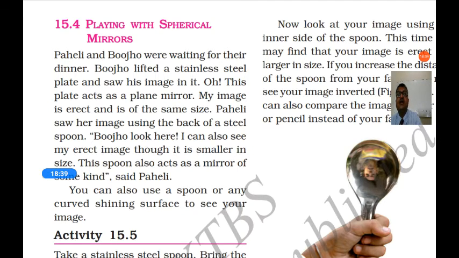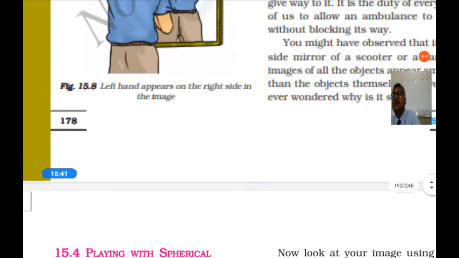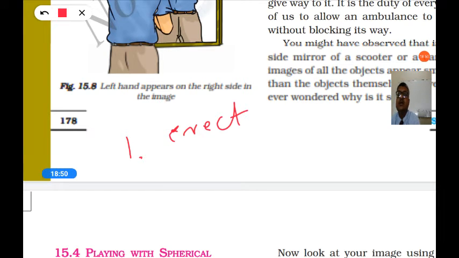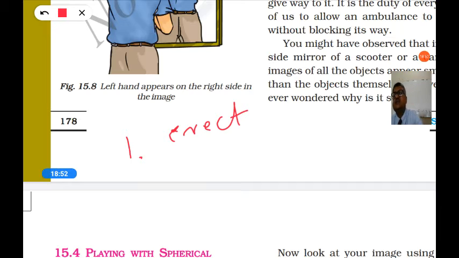So we studied four properties of a plane mirror. First, the image is erect and the same size as the object.